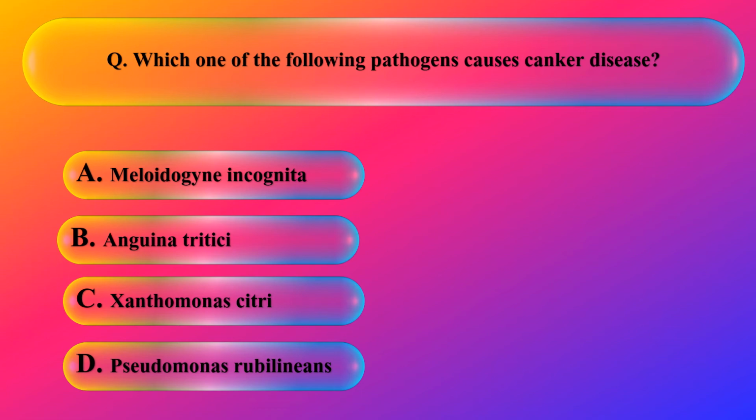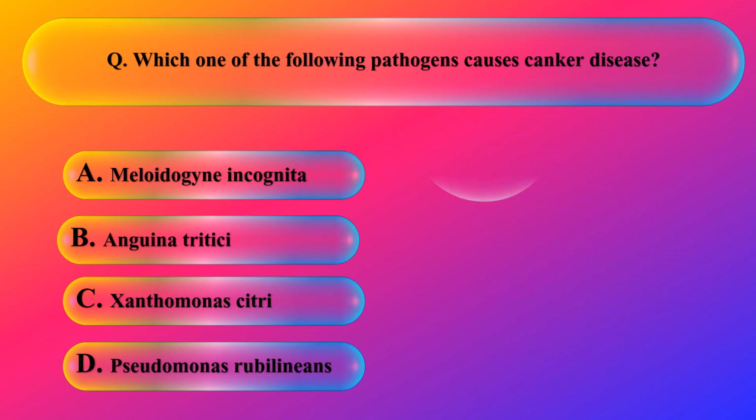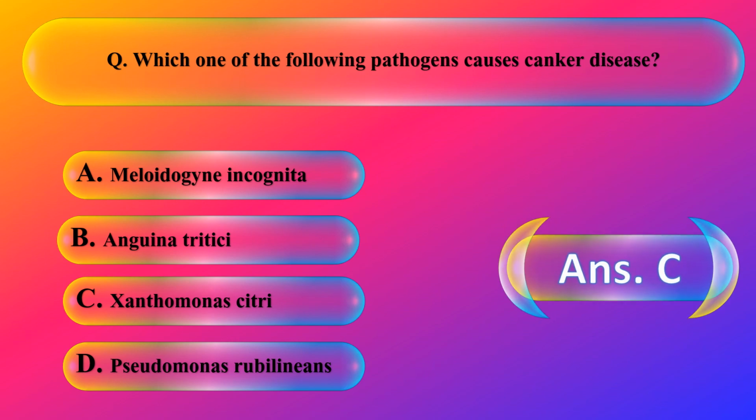Now we all know that Meloidogyne incognita causes root knot disease. Then Anguina tritici causes ear cockle disease, and Pseudomonas rubrilineans causes red stripe disease. So Xanthomonas citri causes citrus canker disease. So let us see what the correct answer is. The correct answer is C, Xanthomonas citri.